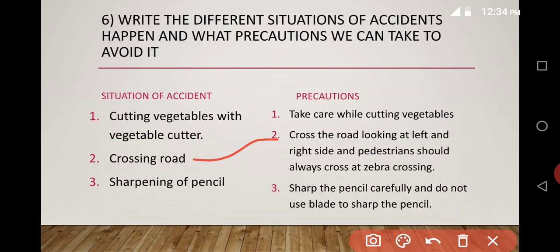We should look to our left and right side, and follow the traffic lights. Yes, and pedestrians should always cross at zebra crossing. Third, sharpening of pencil. Yes, in school also you will sharpen the pencils. So sharpen the pencil carefully and do not use a blade to sharpen the pencil. You should not use the blade. The sharpener will be there, you should use that.